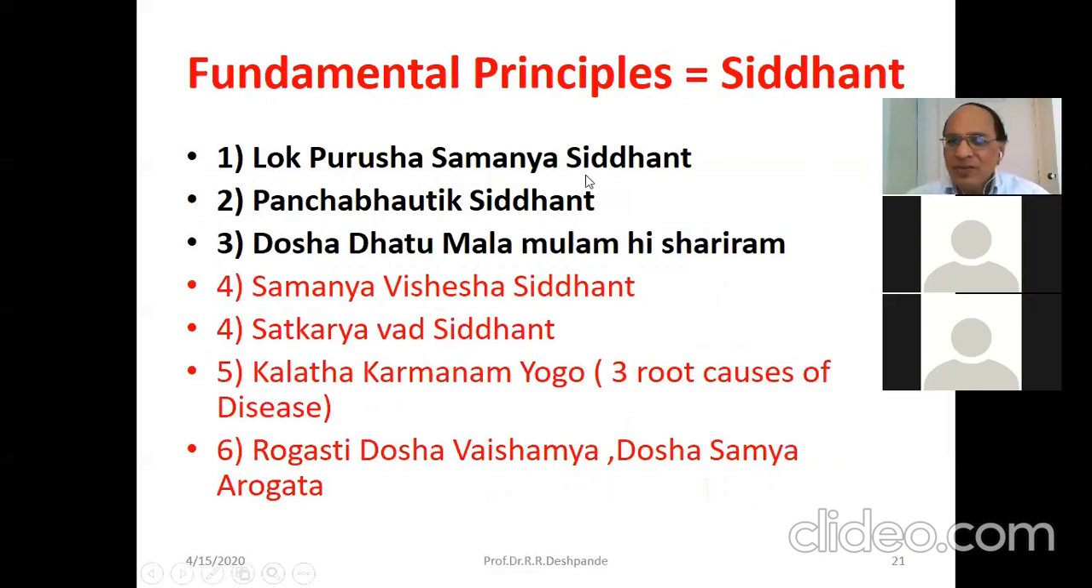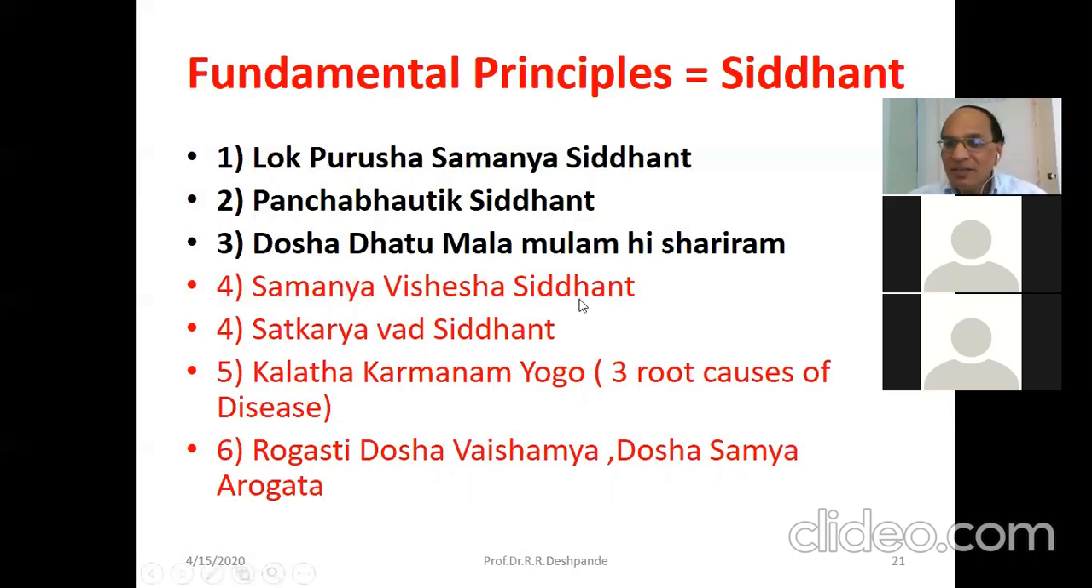Loka Purush Samanya Siddhanta: nature and the human body have a relation, both structural and functional. Sarvam idam panchabhotikam asmin arthe visarga adana vikshepaihi soma surya anlayatha dharayanti jagat deham kapapittanilastha. Panchabhotik Siddhanta. Dosh dhatu mala moolam. This moolam means roots. Dosh, dhatu and mala are responsible for creation, maintenance and destruction of the human body.